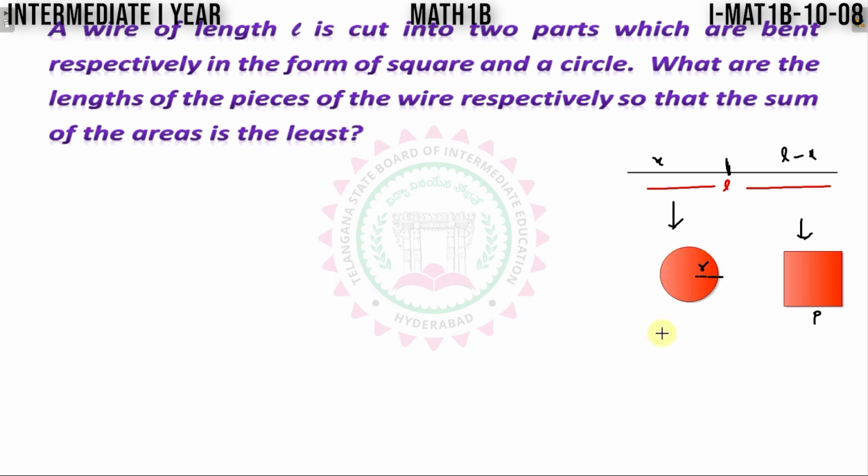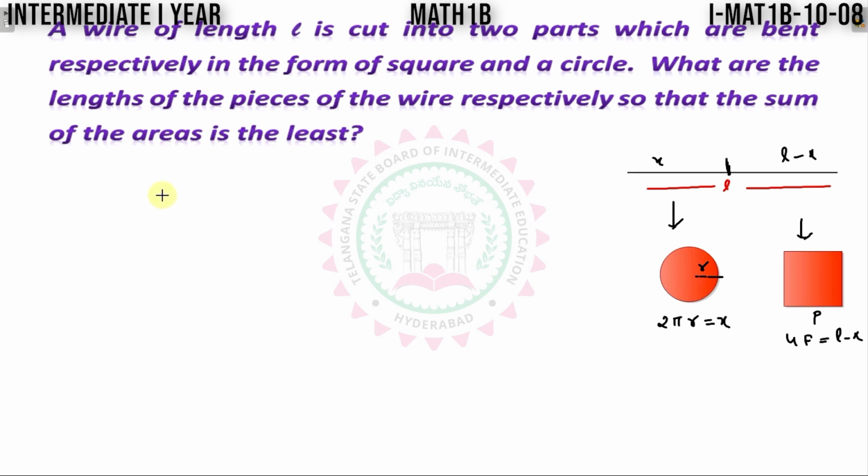We know the perimeter formula. Perimeter formula is 2 pi r. The perimeter becomes the length x here. The perimeter of a square is 4p. 4p is equal to this length, that is equal to L minus x.